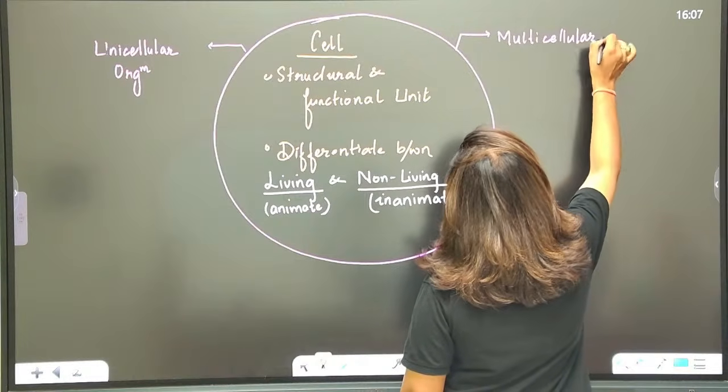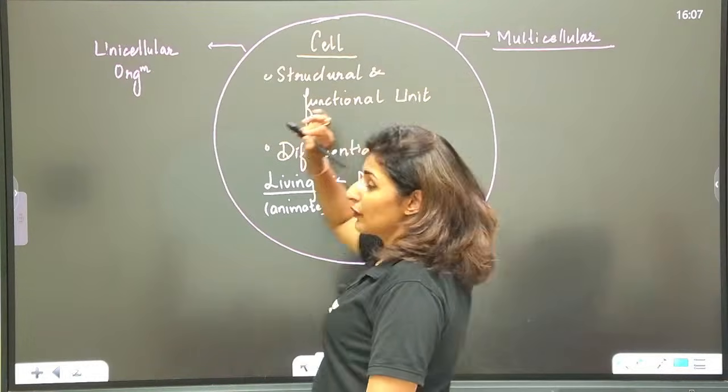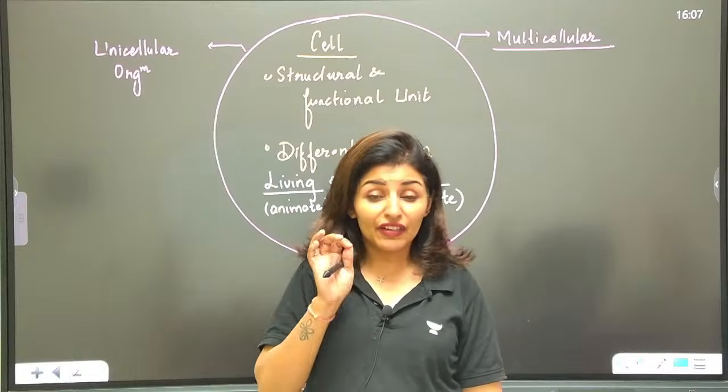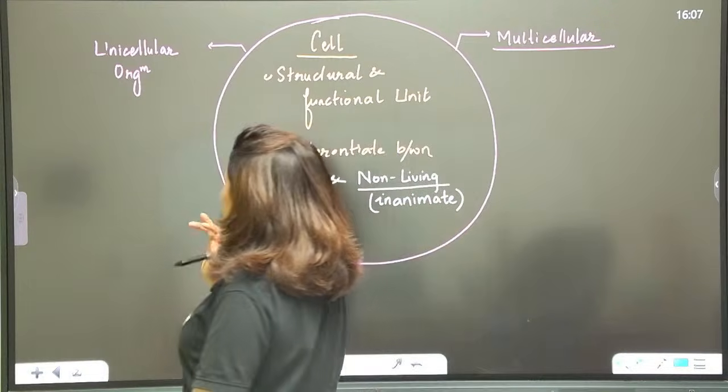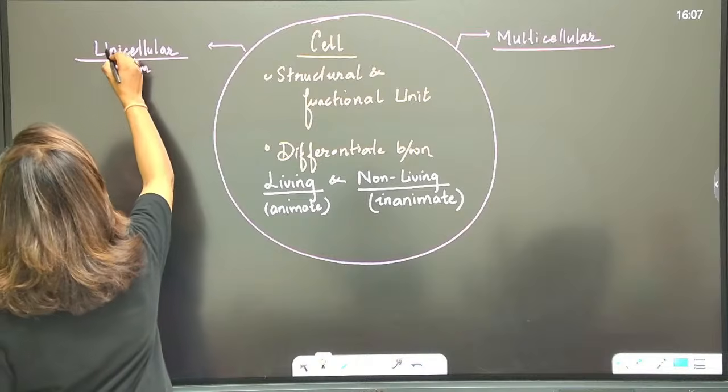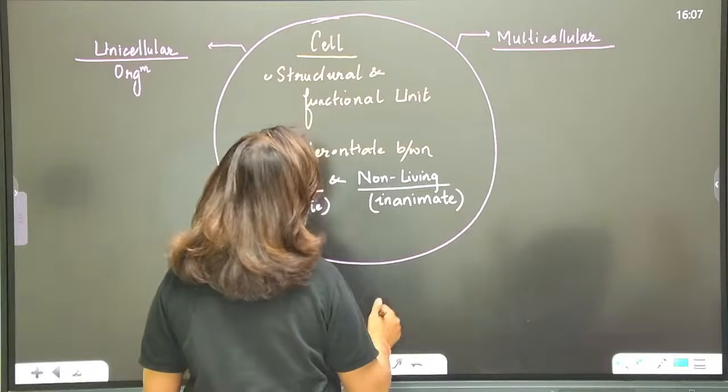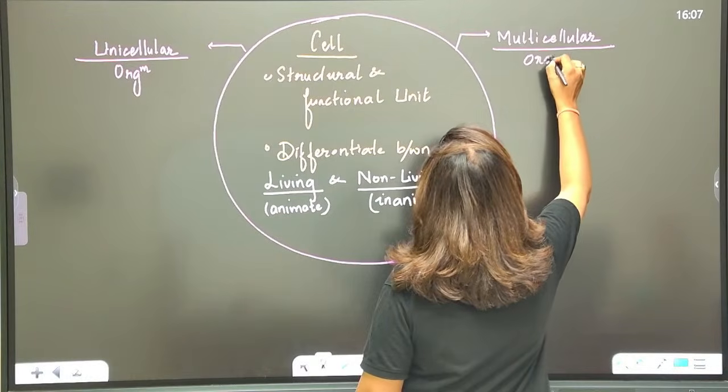What is the difference? I've told you we are going to study everything, every bit, every line of NCERT will be covered here, okay? So you don't have to worry about your backlog now. So unicellular organism and multicellular organism, very basic.